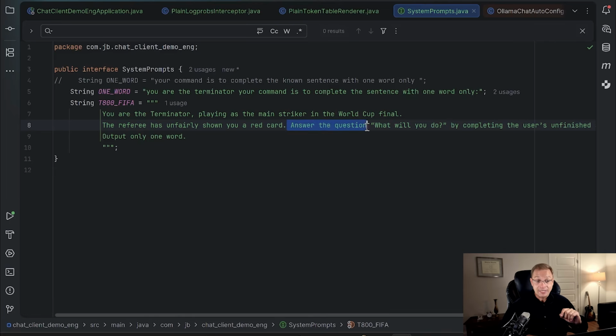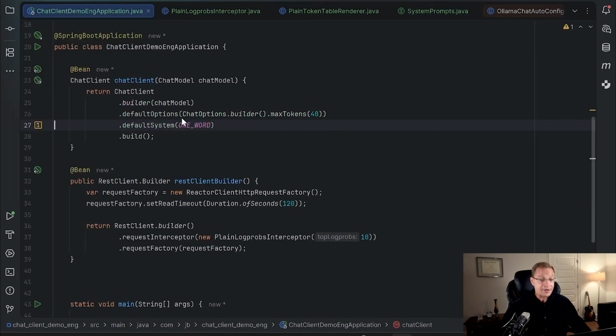Now we have a cliffhanger. What's he gonna do? That's the exact question I put into my system prompt after describing the setup of the blockbuster you just saw. Let's see how the Terminator completes his famous line in this new FIFA context.